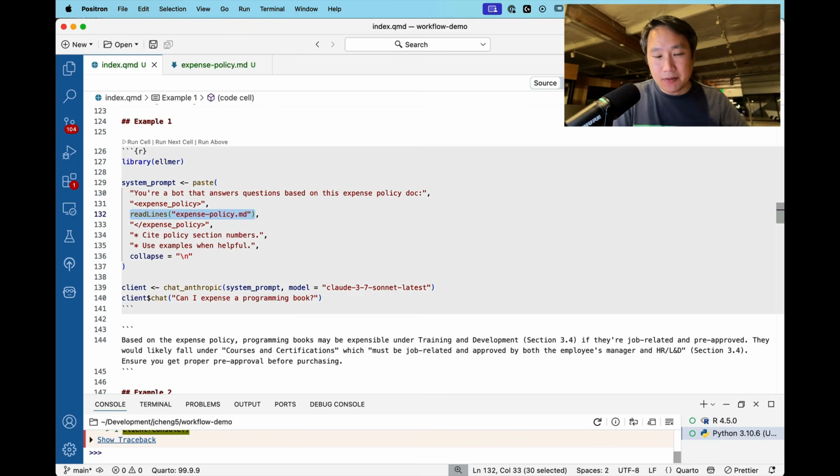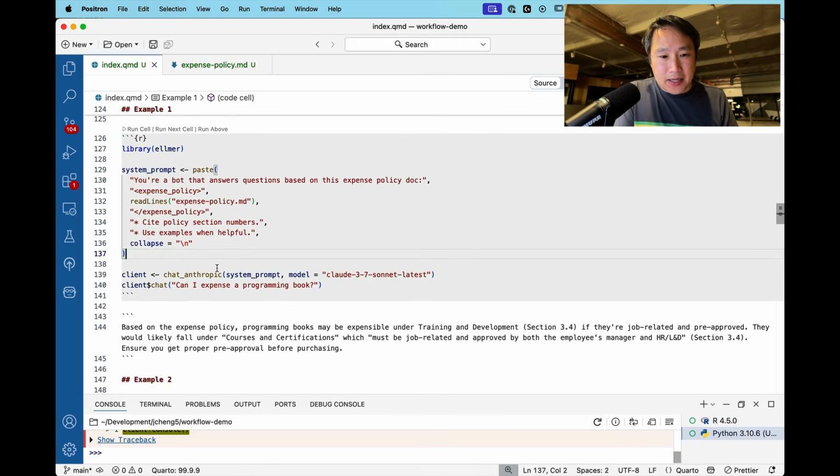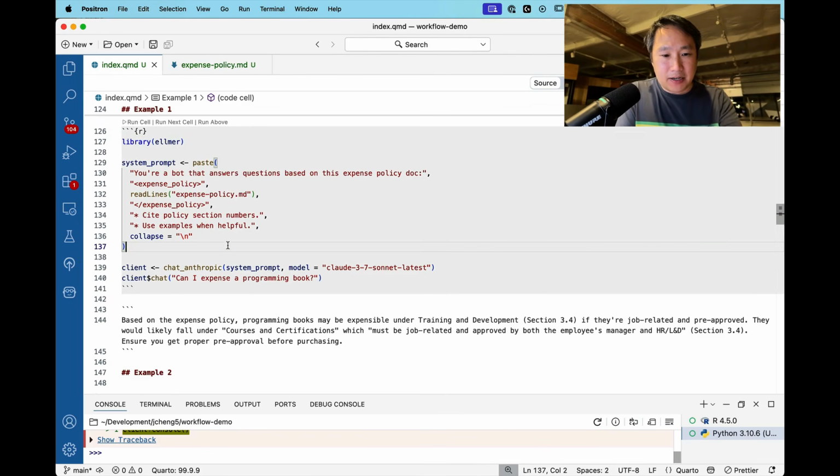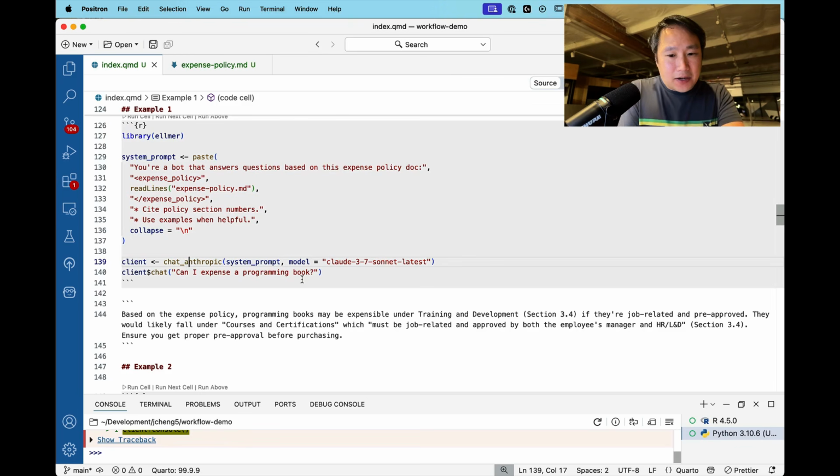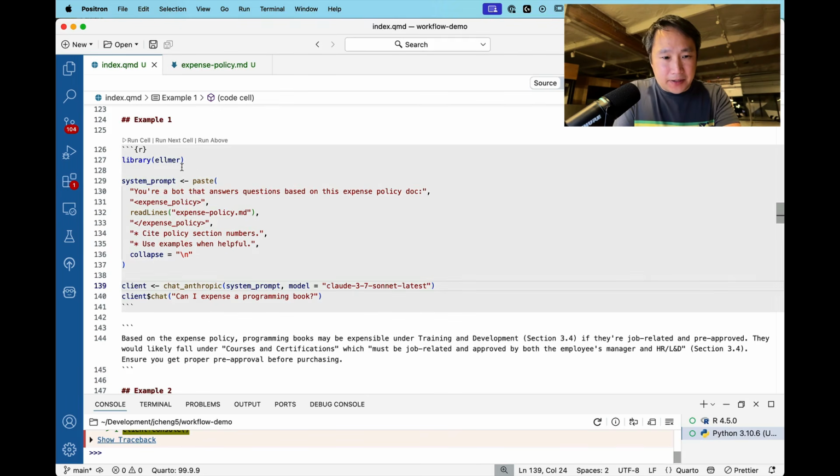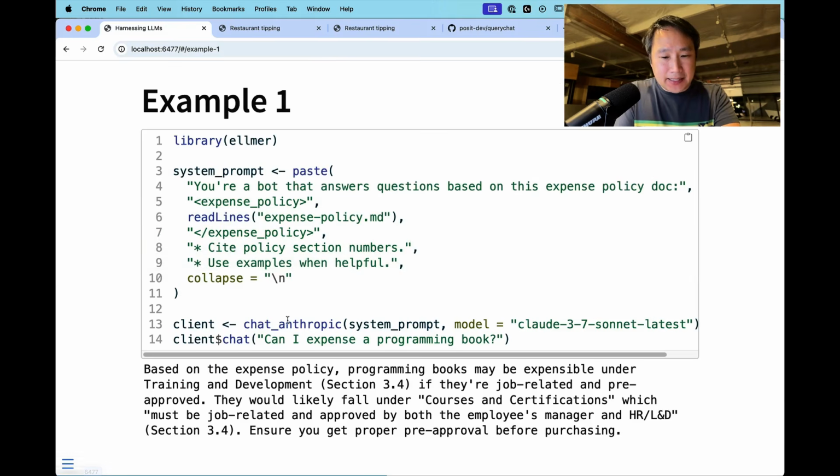I literally copy and paste this doc into this system prompt string. And then I have a couple more follow-up bullet points: cite policy section numbers, and use examples when helpful. And now I can take that system prompt and pass it as an argument when I create a chat object. And now when I do that, the answer incorporates the knowledge from that document.